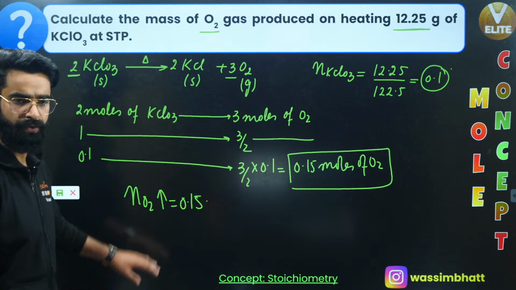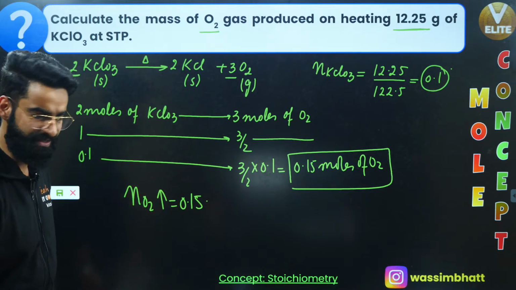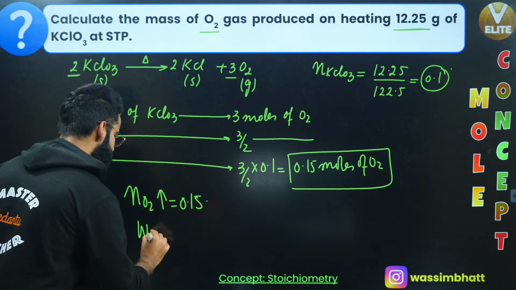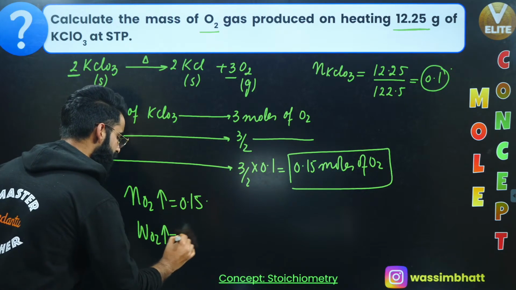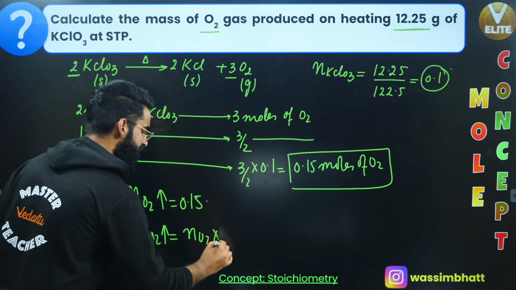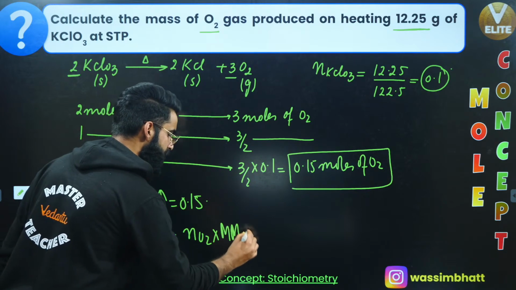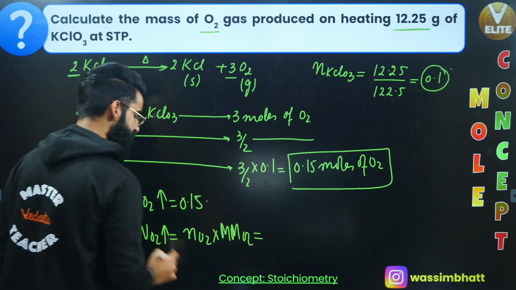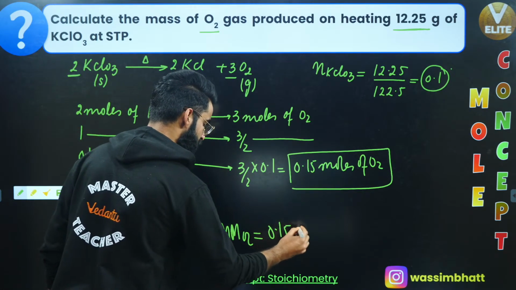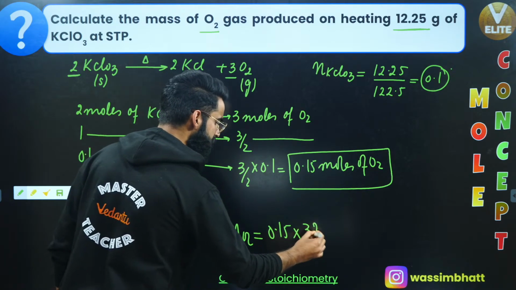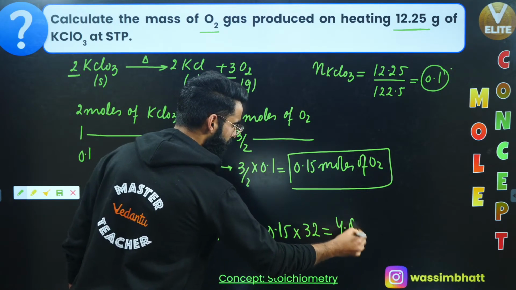If we know the number of moles of oxygen liberated, I can easily calculate the mass of oxygen liberated, which is equal to number of moles of oxygen liberated multiplied by molar mass of oxygen. Number of moles is 0.15, molar mass of oxygen is 32. The value will be 4.8 grams.